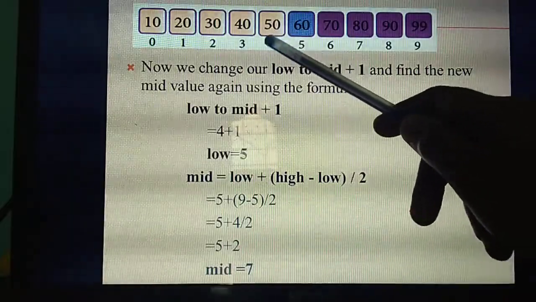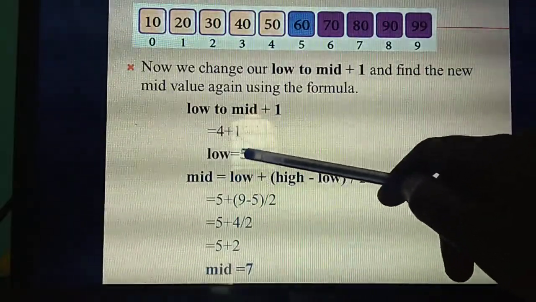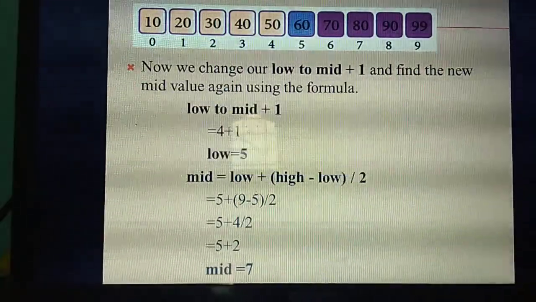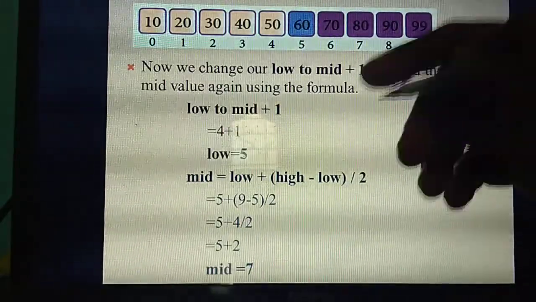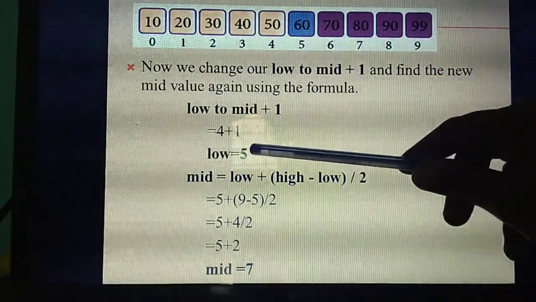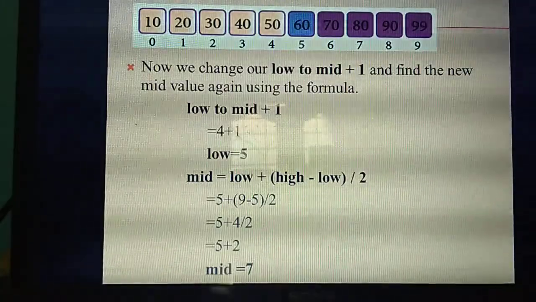What's the last middle value you will get? 4. So 4 plus 1 equals 5. What's the lowest value now we will get? 5. Understand? Then we are going to substitute the value 5 in this formula.